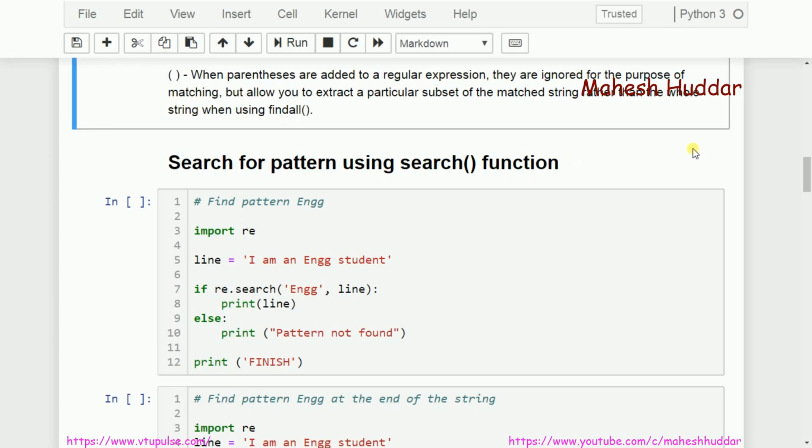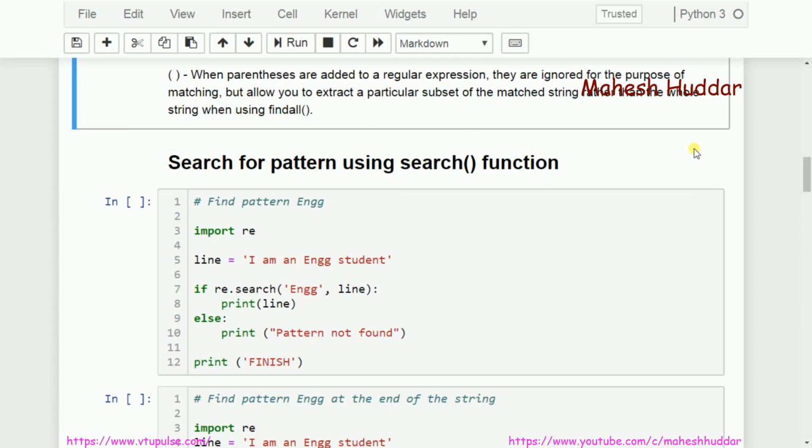The search function tries to search for a particular pattern in a given string. If that pattern is found, it returns true. If it is not found, it returns false. It is somewhat similar to the find function. What the find function does is, if a particular pattern is found in the string, it returns the index of the first character, and if it is not found, it returns -1. What the search function does is, if the pattern is found in a given string, it returns true.